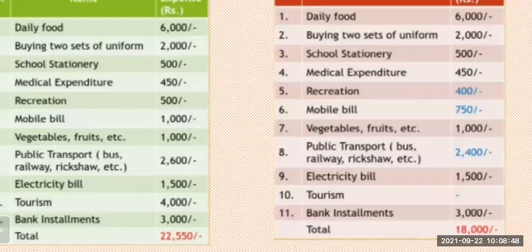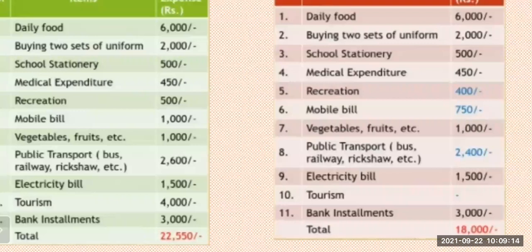And the bank installment, we have to pay the bank installment for the house. If we buy a house, we have some loans or anything. The bank installment is compulsory if we have it. So it is 3,000 rupees only. If I reduce those things, here my monthly expenditure becomes 18,000.